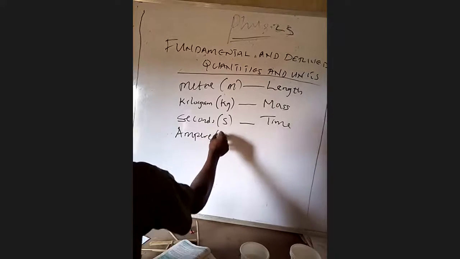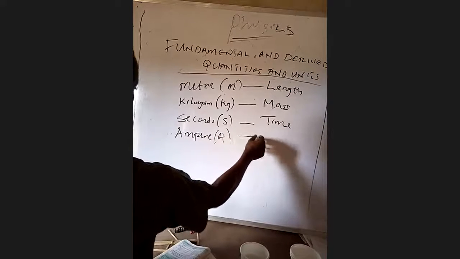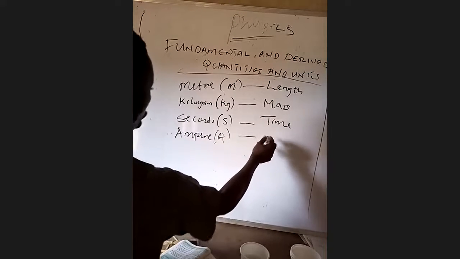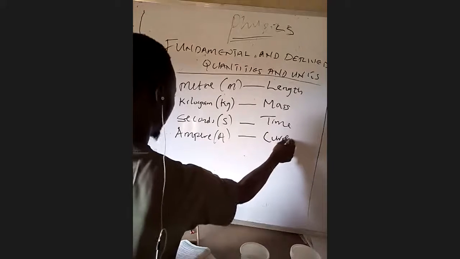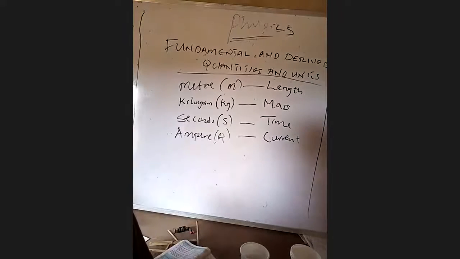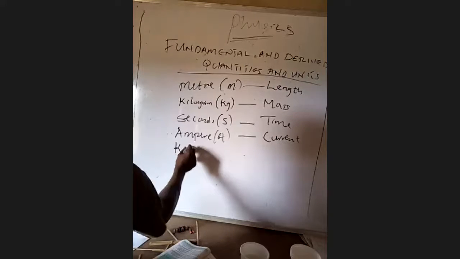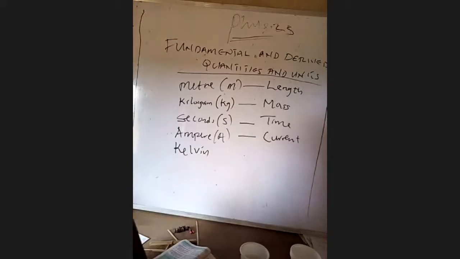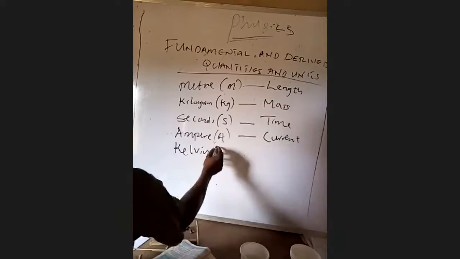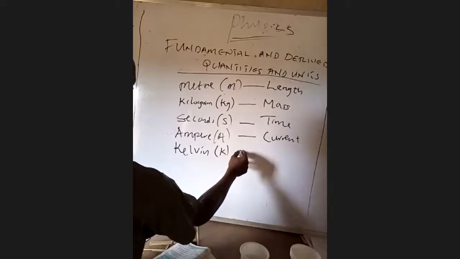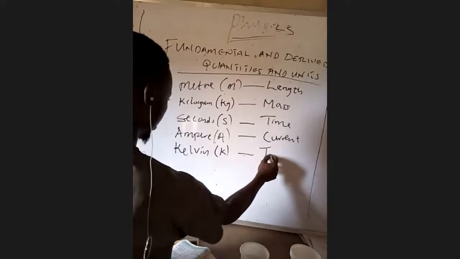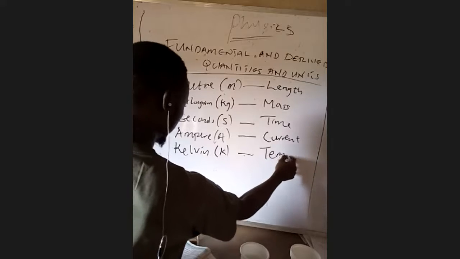Ampere, which is A, is the fundamental unit of current. Another one is Kelvin, K. It is the fundamental unit of temperature.